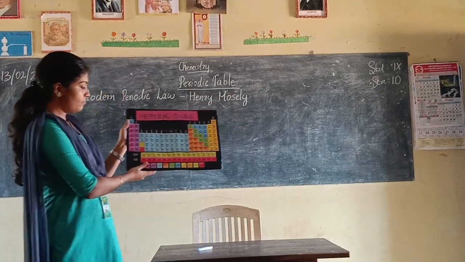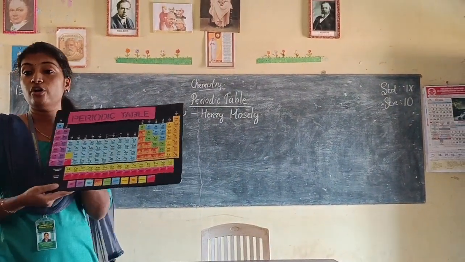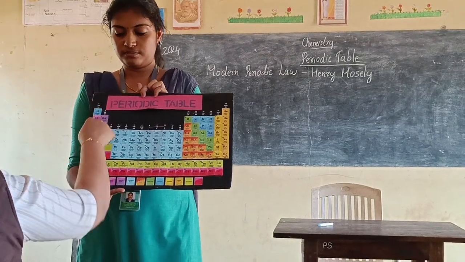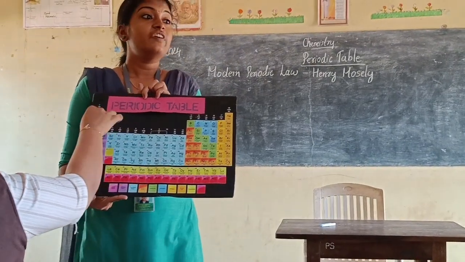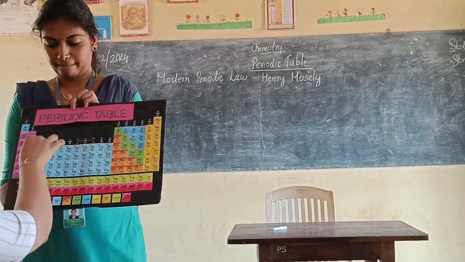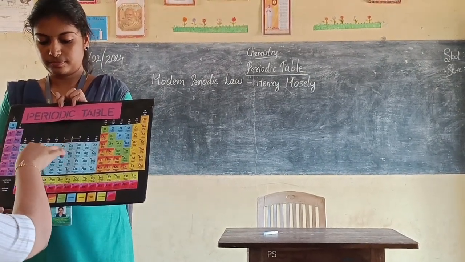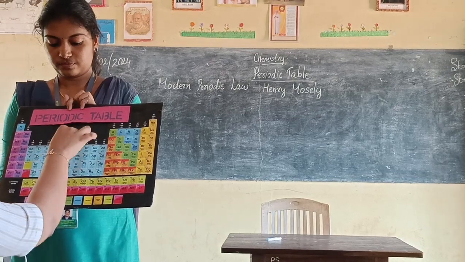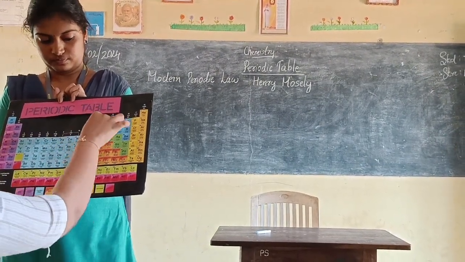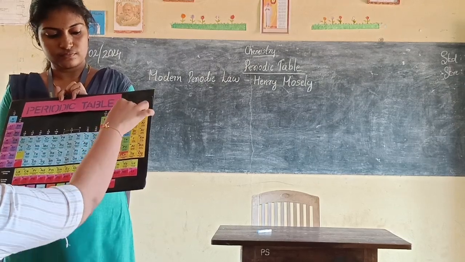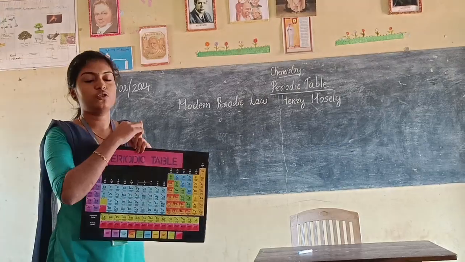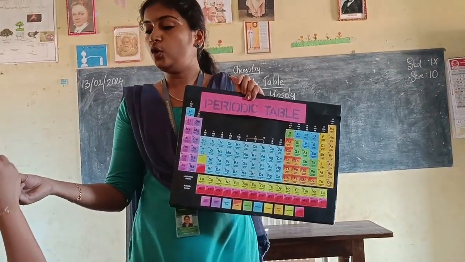Okay. Can you count the number of groups? Groups are vertical. Eighteen. So how many groups are there? 18 groups. Please write on the board: 18 groups.